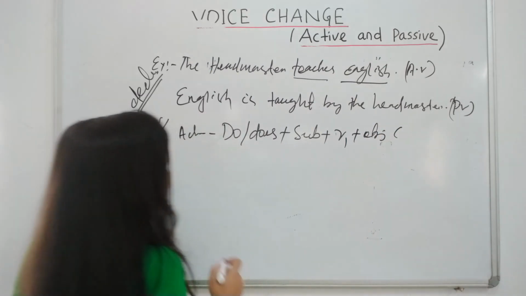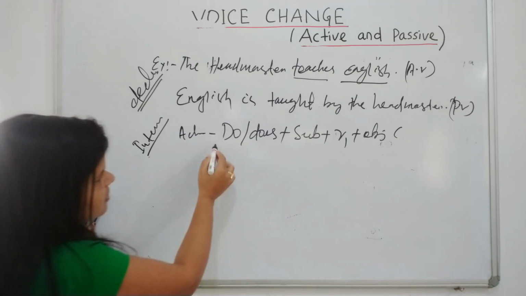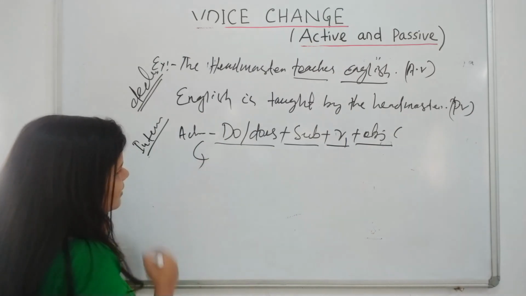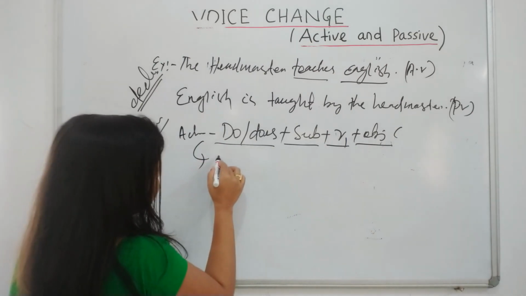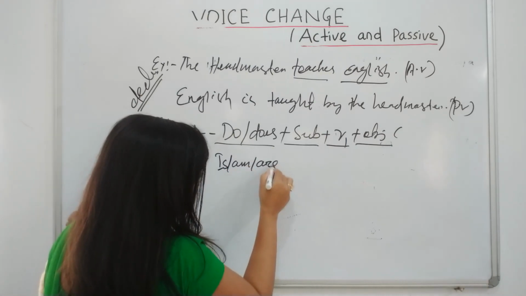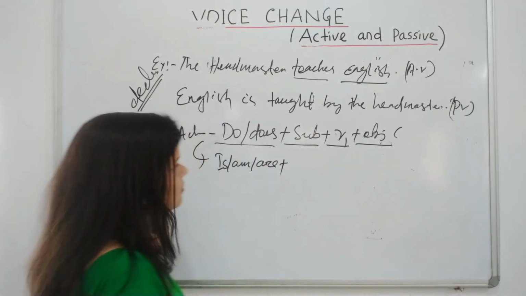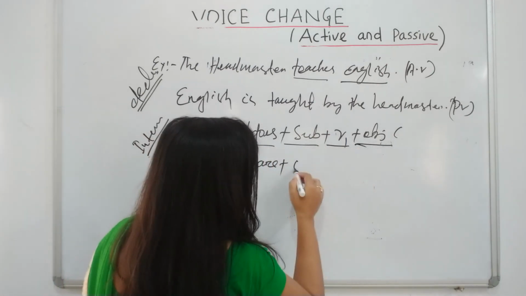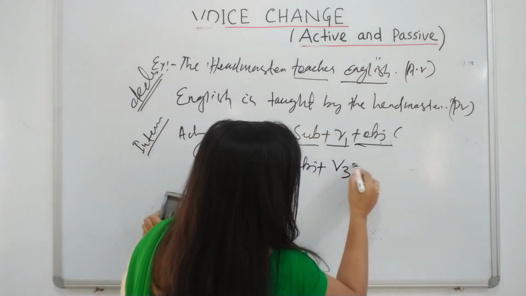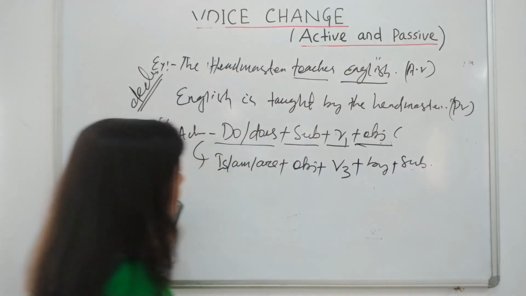Whereas when converted from active to passive, it is is/am/are plus object, the object and subject exchanging places, plus V3 plus by plus subject.